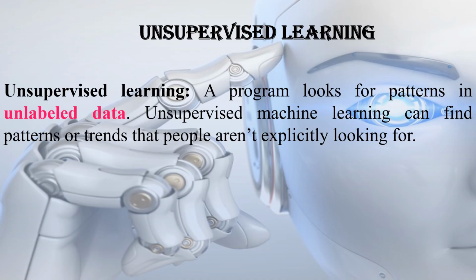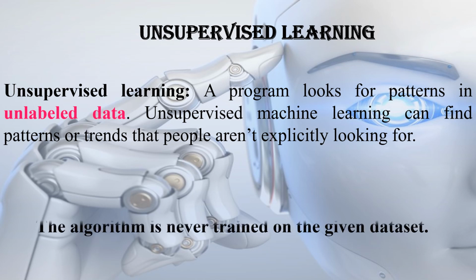In unsupervised machine learning, a program looks for patterns in unlabeled data. Unsupervised machine learning can find patterns or trends that people aren't explicitly looking for. The algorithm is never trained on the given dataset. It has no knowledge of what the dataset's characteristics are. Therefore, the machine is restricted to finding the hidden structure in unlabeled data by itself.